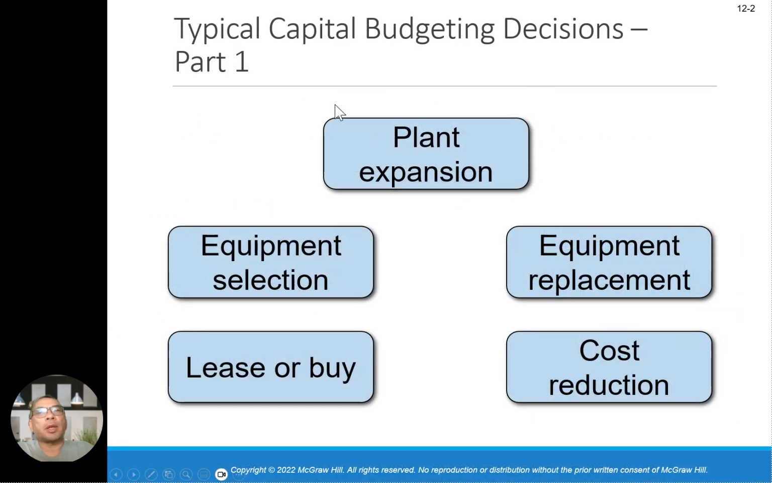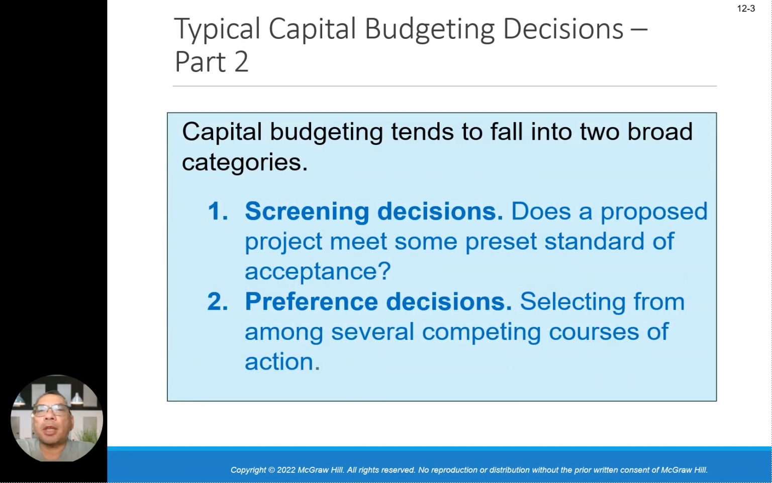Number one, there's capital budgeting, there's plant expansion. For example, if a company like Toyota wants to do a plant expansion, they can do equipment selection or equipment replacement, especially in the area of robotics. These days, the most common one is the automated line system. You can either lease or buy, and can do cost reductions for the equipment replacement. That's the key part.